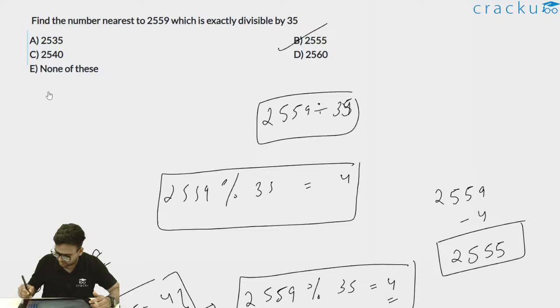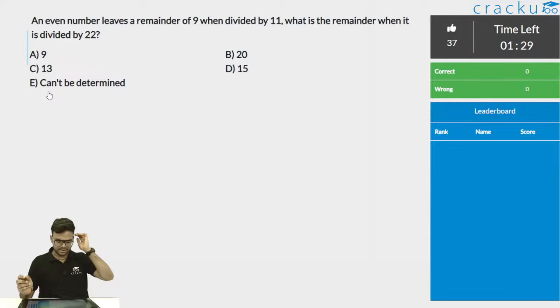So I'll extend this class for 10 more minutes. I'll post the next question. I'll discuss 2 to 3 more questions and then we'll end the session. I think we have roughly discussed more than 35 questions. By the end, we'll have discussed roughly 37, 38 questions.